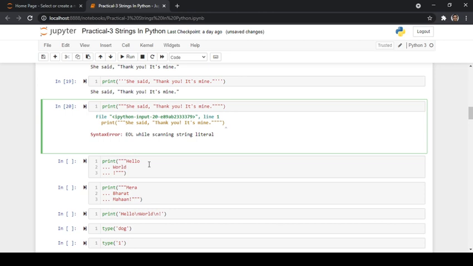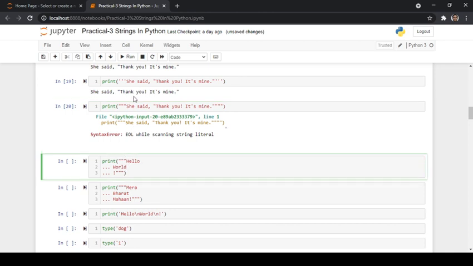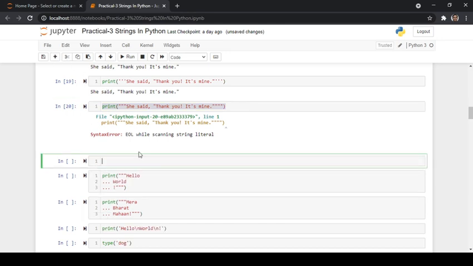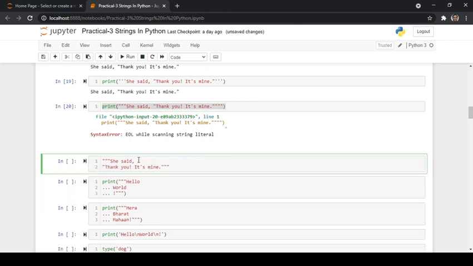Now, instead of printing the whole string in one line, I want to print each and every string in different lines. Let us consider I want to print she said. So if you copy this as it is, if I add a new cell here and copy this one, and I want to print she said in one line. So what I do is I try to print this one, dot dot dot. Again I will try to print this one.